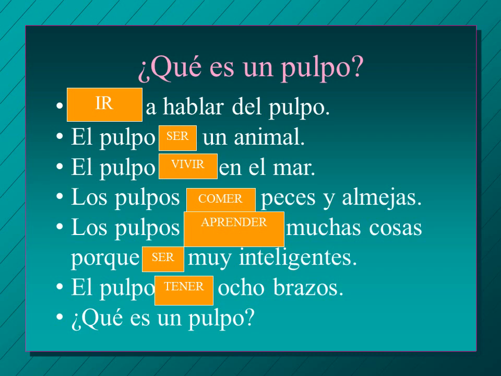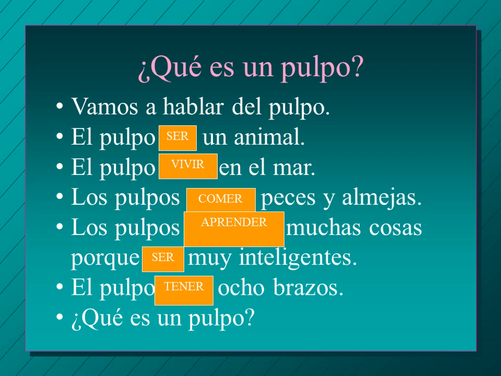So we're going to start with conjugating ir. It says, hablar del pulpo. So blank, talk about the pulpo. So what would you say there? Vamos. Vamos a hablar del pulpo. So let's talk about the pulpo.